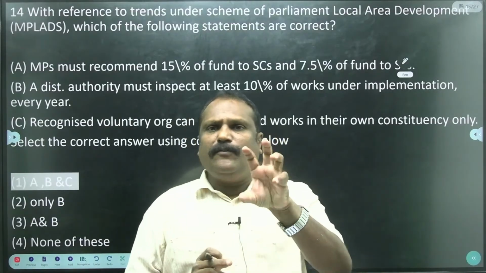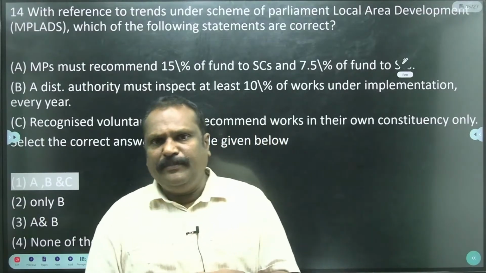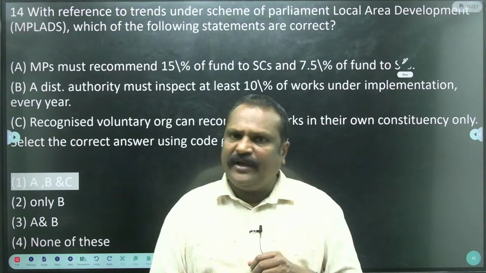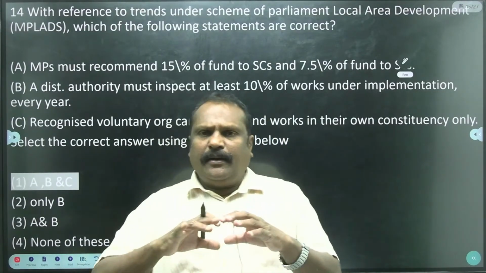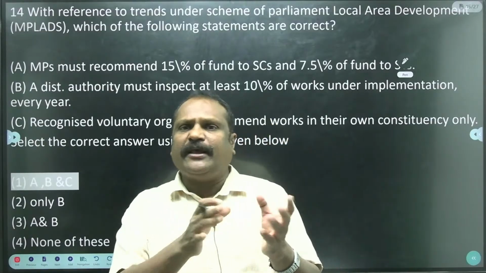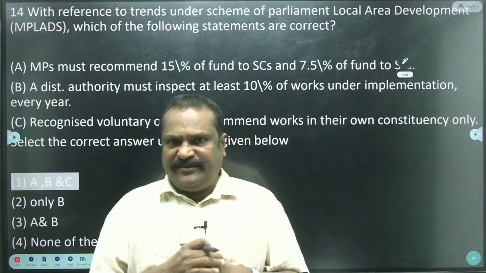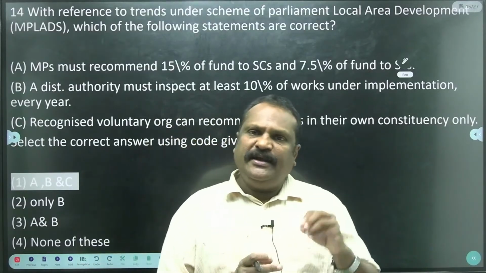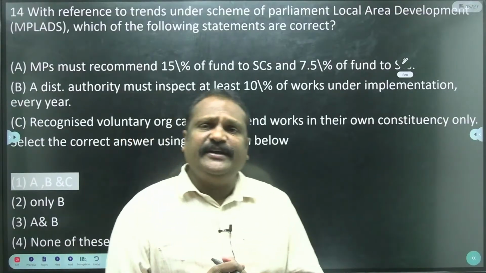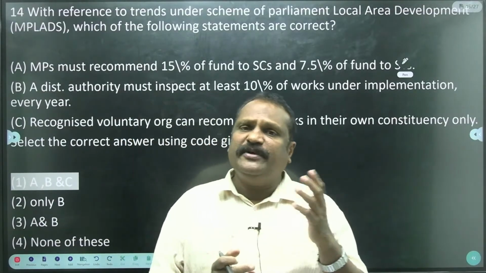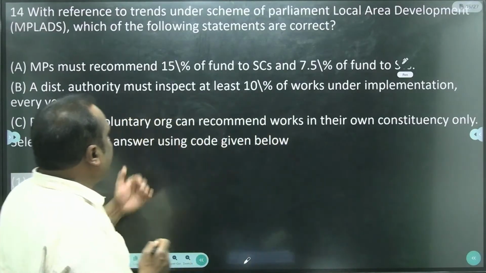The district collector monitors the use of this fund, MPLADS. With the recommendation of the MP, the allocations are made for the development of the constituency. The district collector monitors this program. A minimum of 10% of the program should be monitored by the district collector annually. That is a minimum. Okay, so four statements are there.